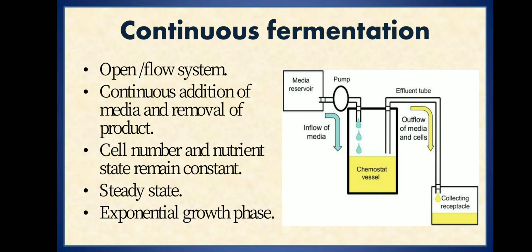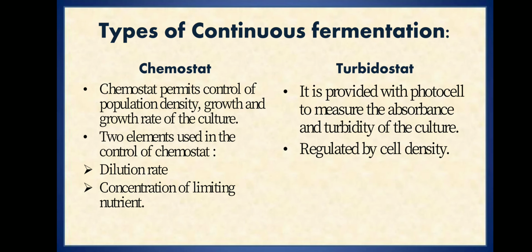So in continuous fermentation, there is continuous addition of media. How much media is added, that much product will also be harvested continuously. Continuous fermentation is of two types, that is chemostat and turbidostat.